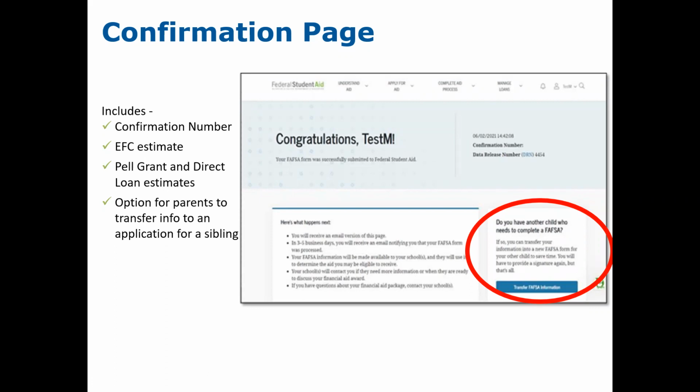And then all the student and parent need to do is identify the new student by using their FSA ID, and it will pre-populate the demographic information for the student. You will add the tax information for the student and the asset information, and you're now ready to submit that FAFSA form. So that would speed up the process in doing a FAFSA application for a second or third child. Once you close down that confirmation page, that link is lost, and you will now have to do all of the data entry.